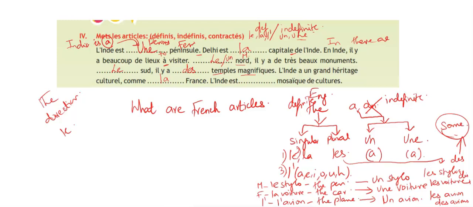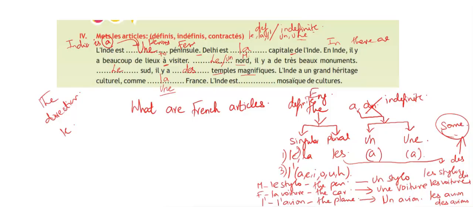India has a grand cultural heritage, like France. Here we can't use une France.